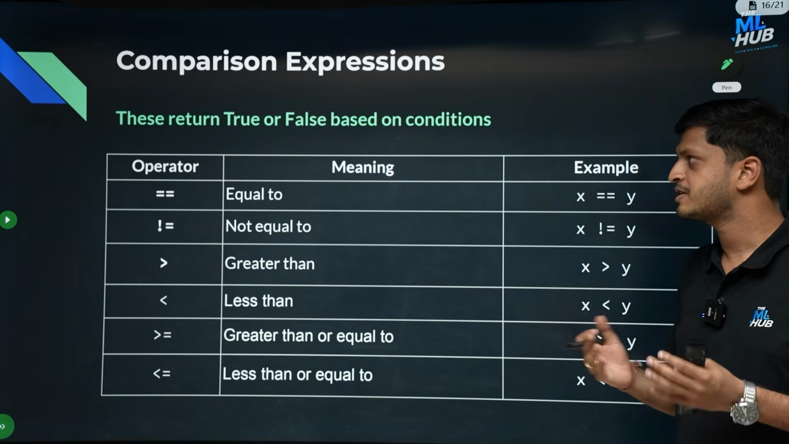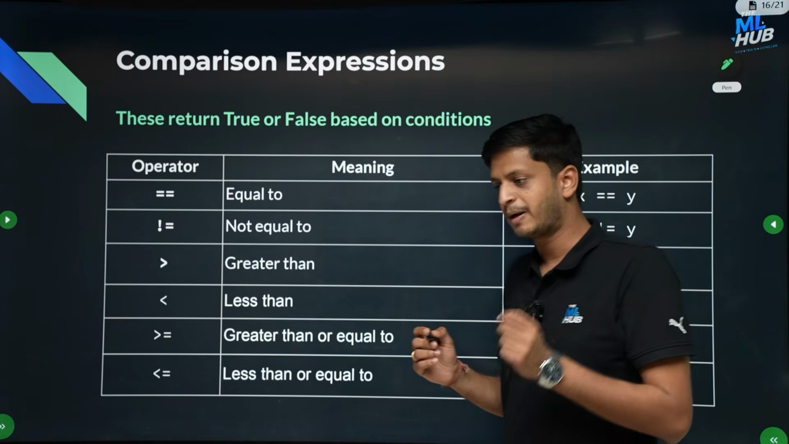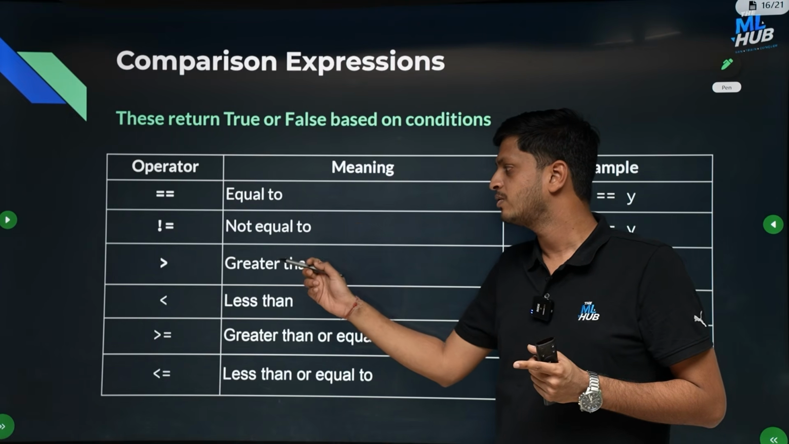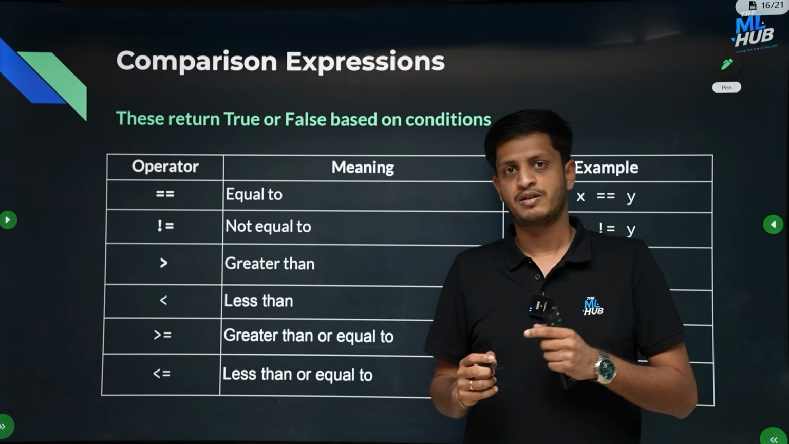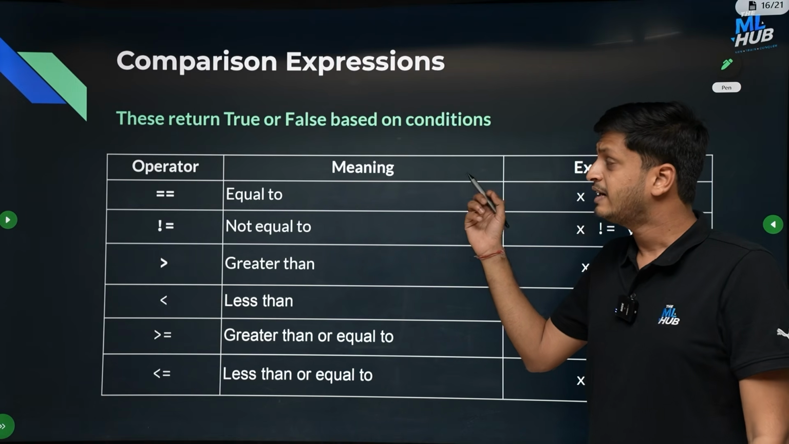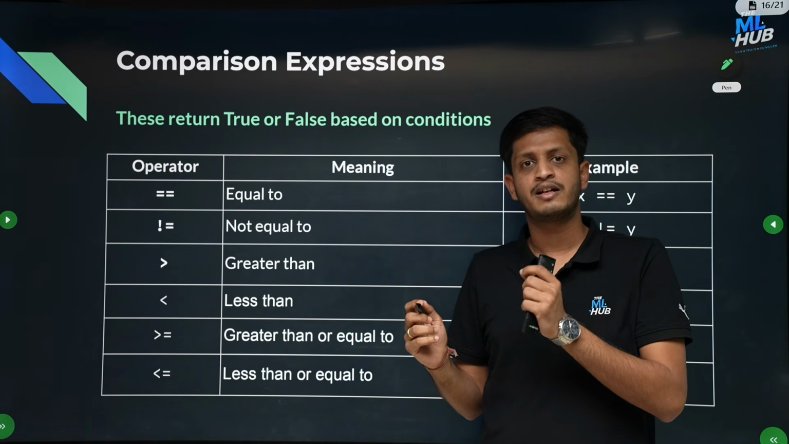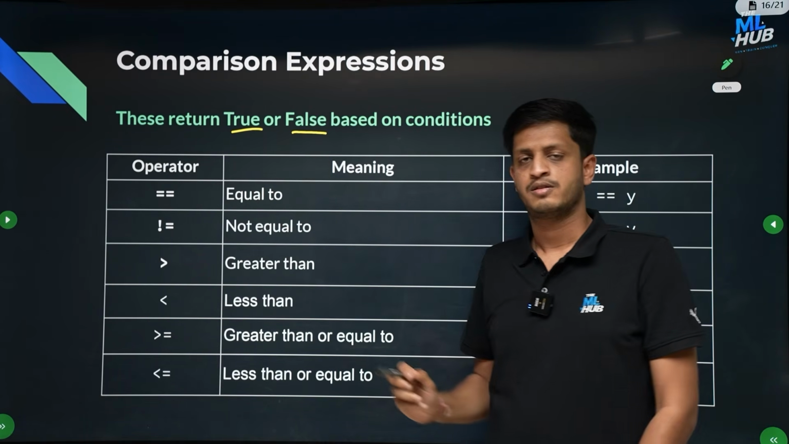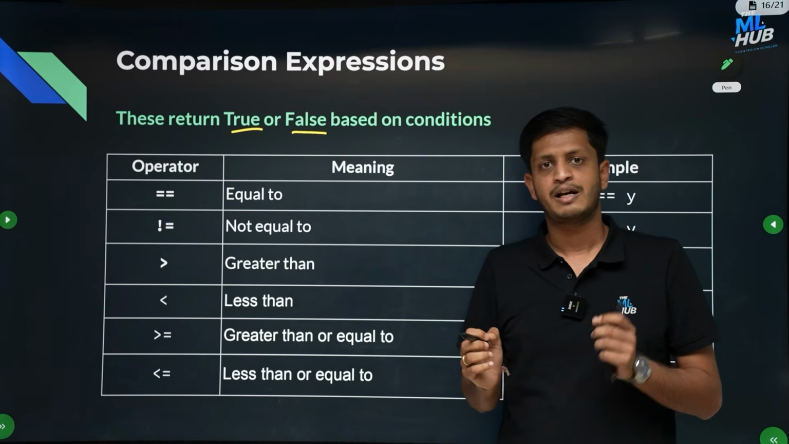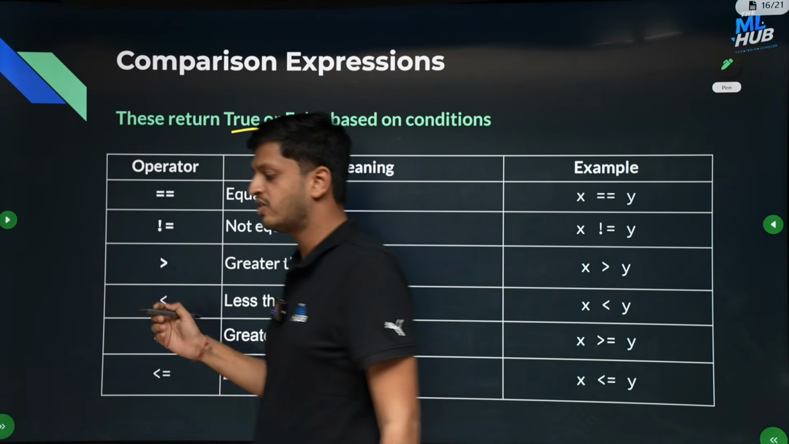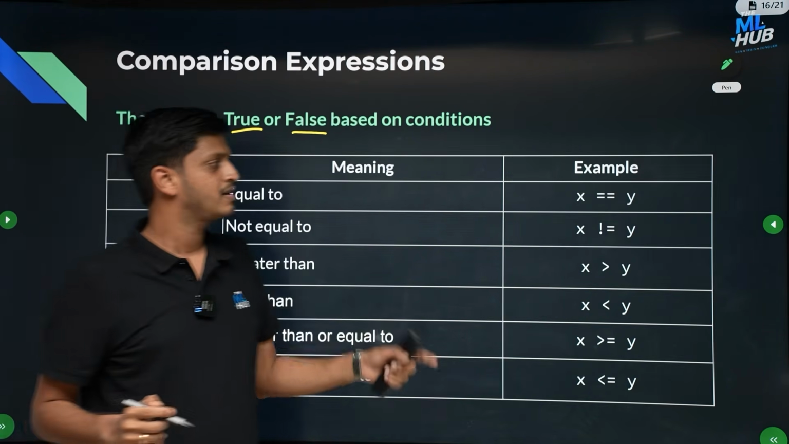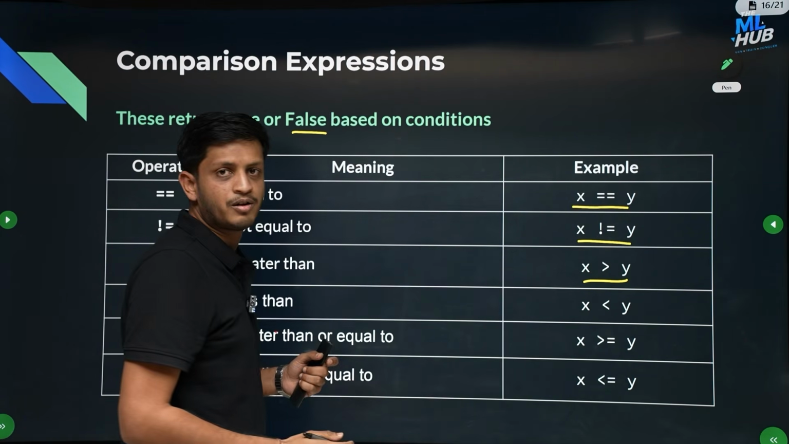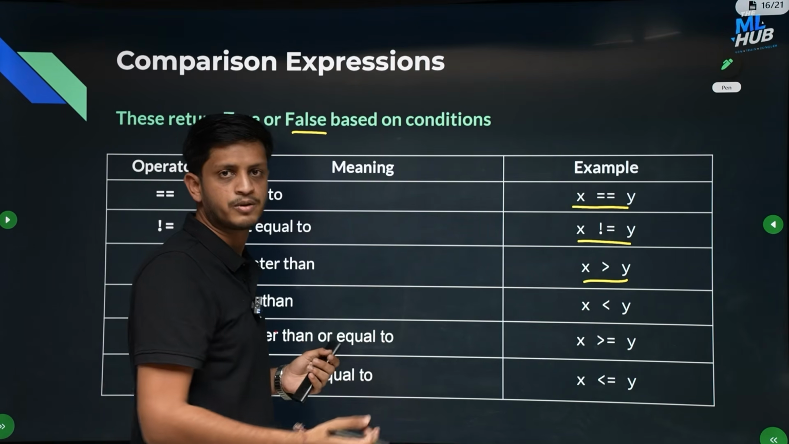Now coming to comparison expressions. Comparison expressions involve comparison operators like equal to, not equal to, greater than, less than, which we have already seen. The key difference is that arithmetic expressions return a numeric value, but comparison expressions return a boolean value, true or false. Whenever you create an expression involving a comparison operator, like x equal to y, x not equal to y, x greater than y, it will return a boolean as output.